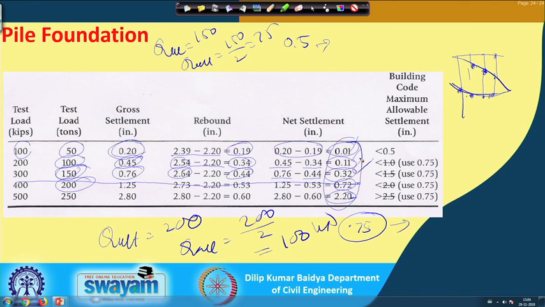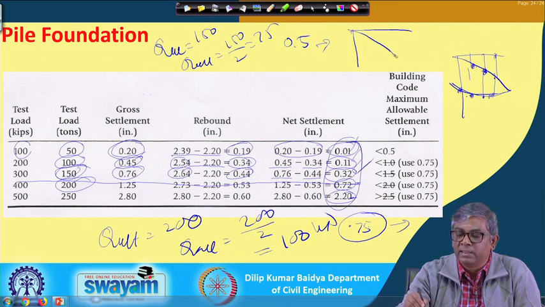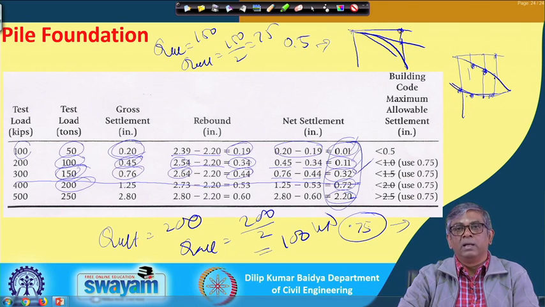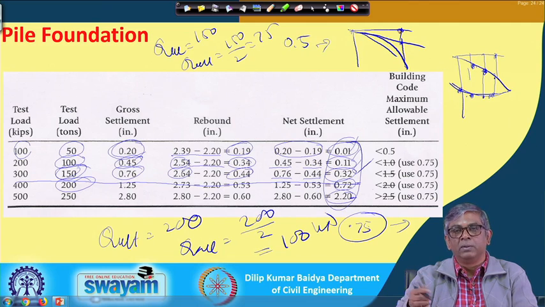Now, sometimes there is another method: the load versus settlement curve will also be drawn like this or like this, and then they draw a double tangent, an initial tangent and a final tangent, and from there it will be produced here and then it will go back here. That point is also considered as the ultimate load. So, that becomes the ultimate load. If you divide by 2, then it will become the allowable load.